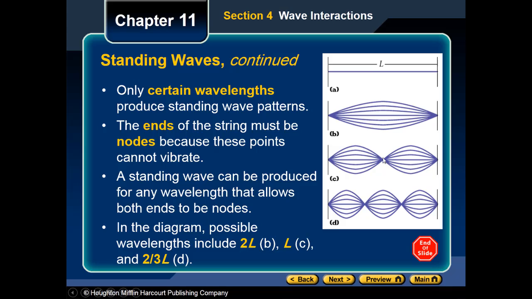So each of them is 1 out of 4. To get the lambda, it's gonna be 1, 2, 3, 4. So it's going to be 4 over 4. So 4L over 4, it's gonna be 1L. And this is how we can get the wavelength.